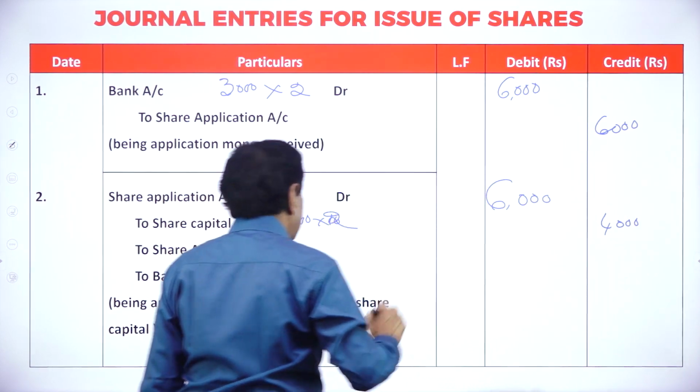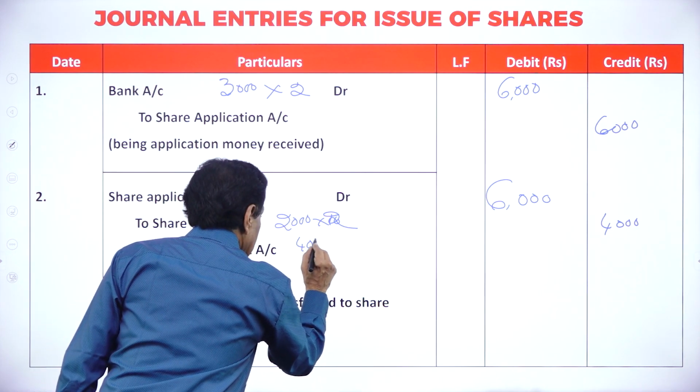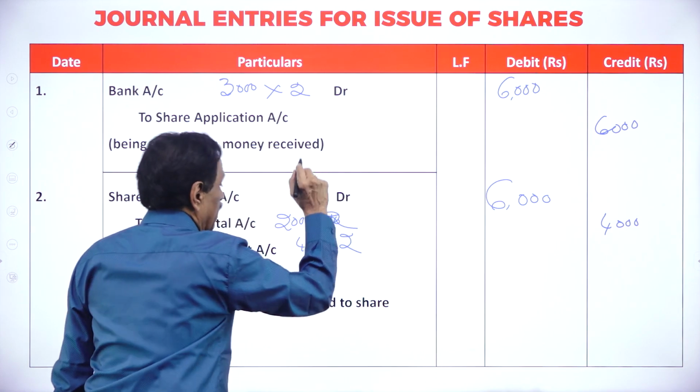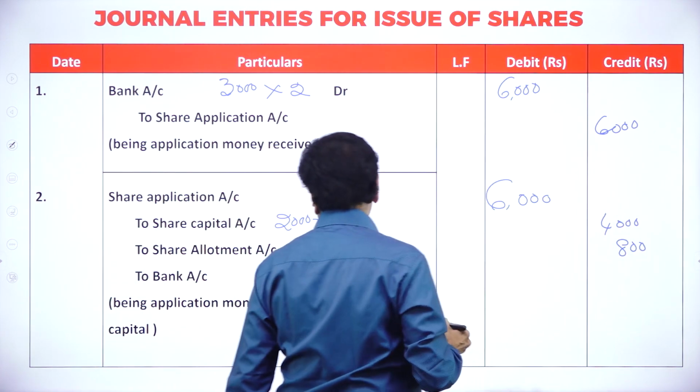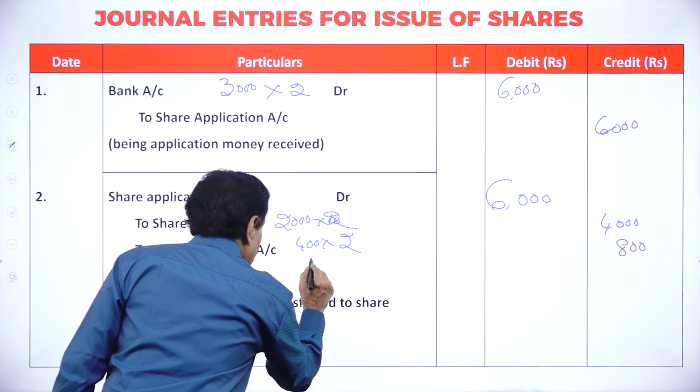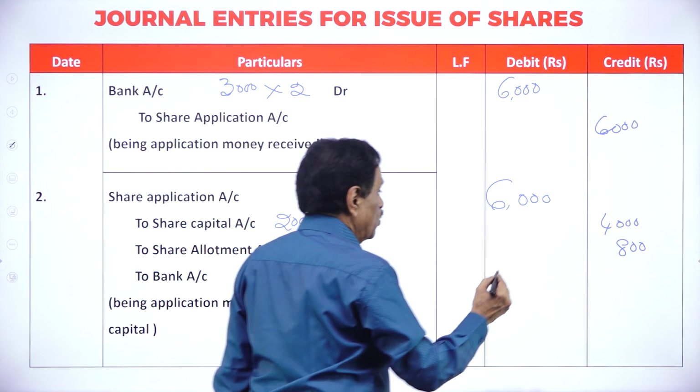Then, how much excess application is there? 400 into 2, this is 800. How many applications rejected? 600 at the rate of 2, that is 1,200.